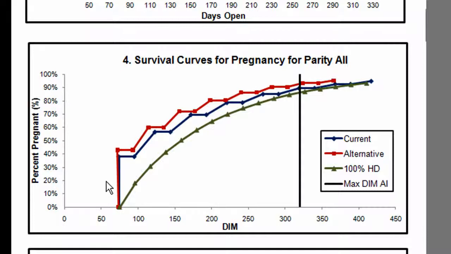The line graph in Figure 4 shows survival curves for each of the reproductive programs being evaluated. Survival curves are extremely useful in determining the true value of a reproductive program by showing the reproductive efficiency of your herd. As a rule of thumb, it's best to choose a program that will achieve pregnancy in at least 50% of all cows by 100 days in milk, at least 70% of all cows by 150 days in milk, and over 90% of all cows by 300 days in milk. The vertical line represents the cutoff point for breeding. Any cows found open beyond this point will be culled for reproductive reasons.